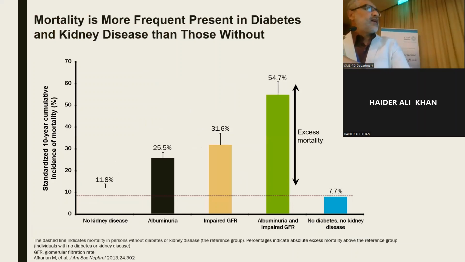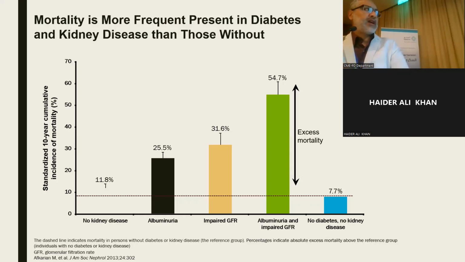The mortality rate among diabetic patients with albuminuria and reduced glomerular filtration rate is much higher compared to the non-diabetic population, and also compared to patients with normal GFR or impaired GFR only without albuminuria. So the more the albuminuria, the higher the risk of cardiovascular disease and mortality, and the more worsening of GFR, the higher the mortality.